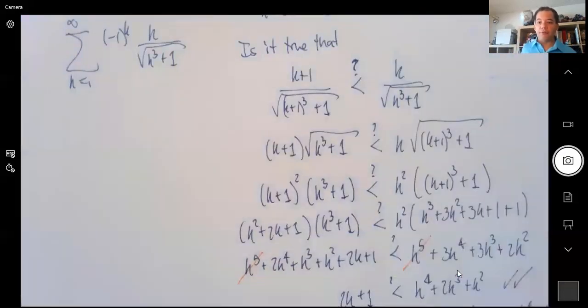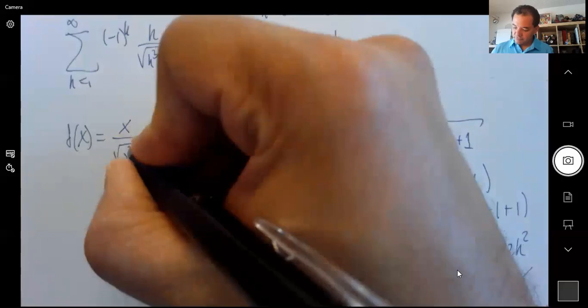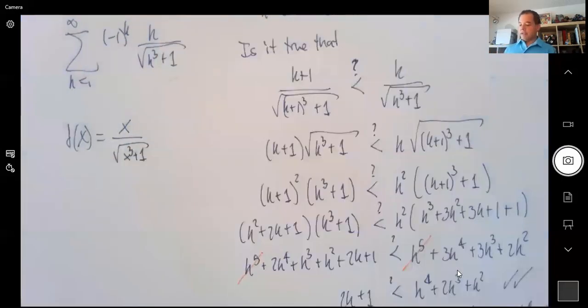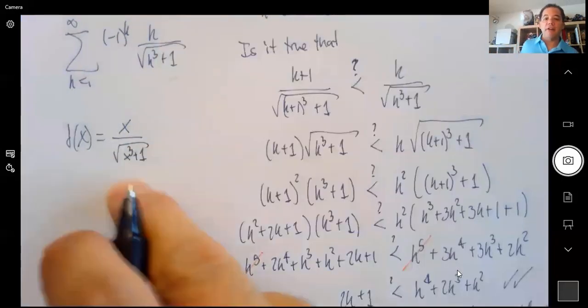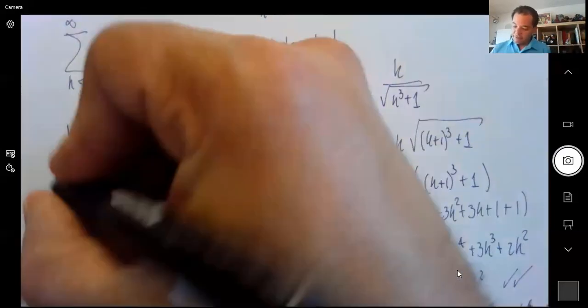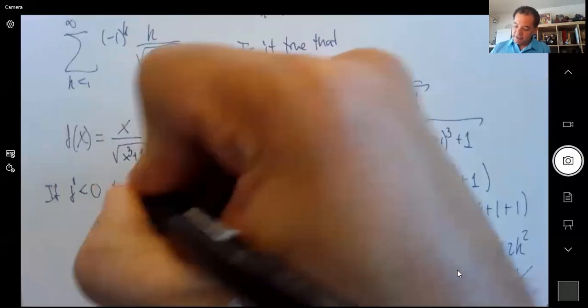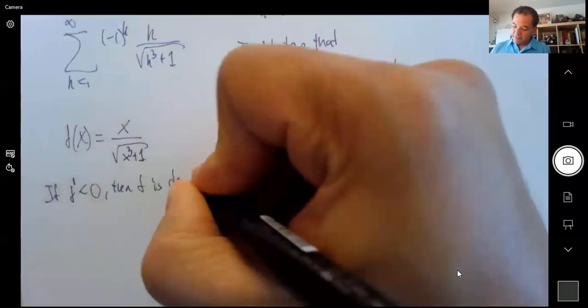Another way you can do is with the derivative. So take a look at this function with x, change it to x, right, like that. And then check the derivative. If the derivative is negative, then you have what you want. That means the numbers are getting smaller and smaller. It's decreasing. So if f prime is less than 0, then f is decreasing, right? That's from calc 1.